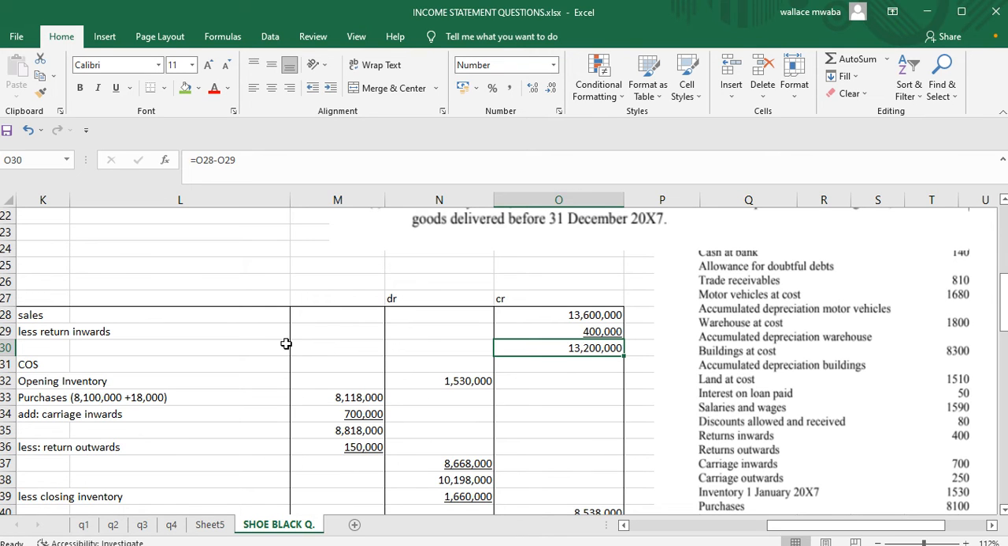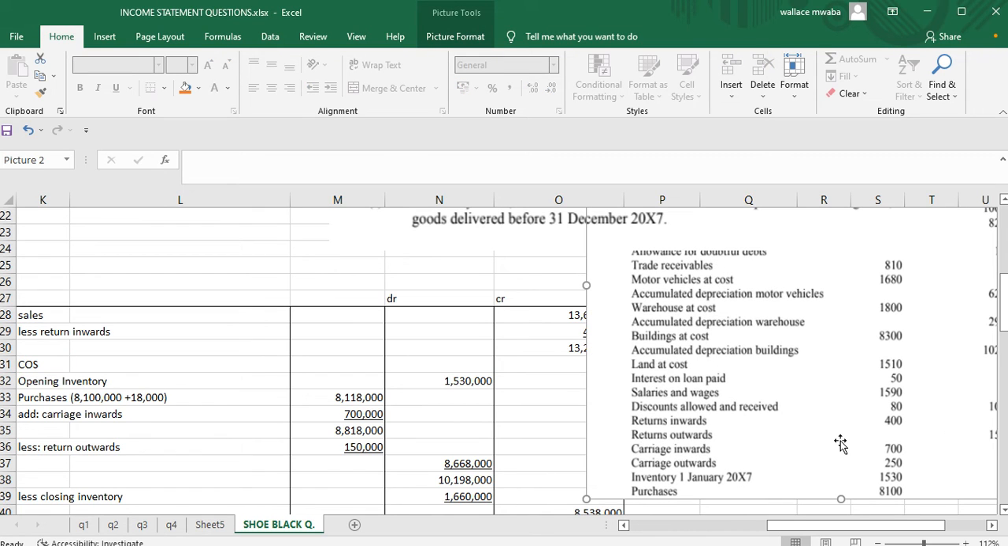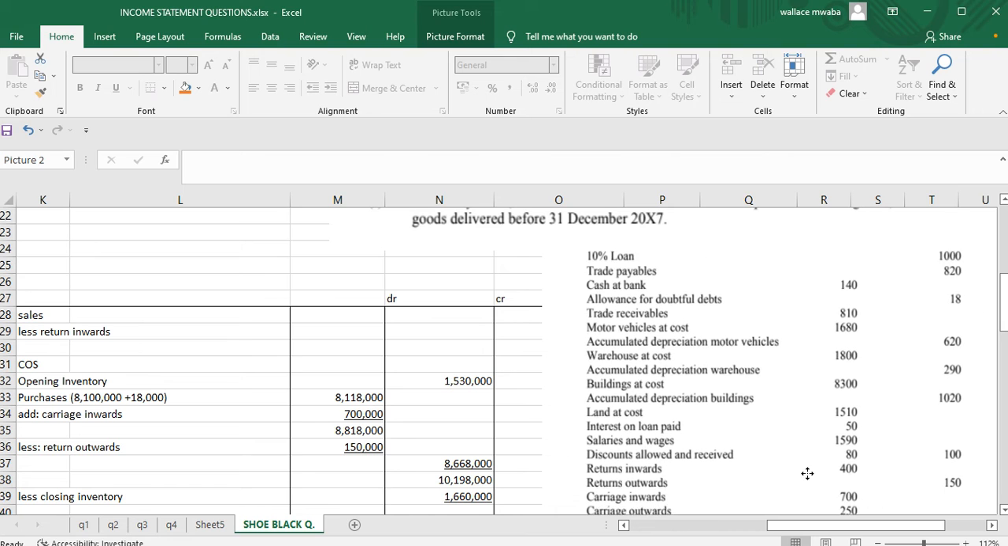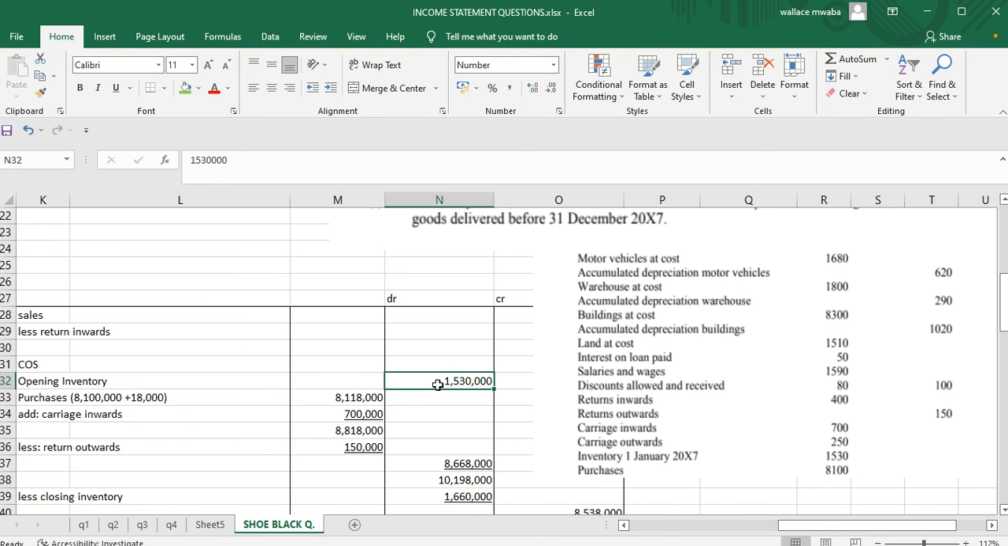Next, we're now going to focus on our cost of sales. Basically, this is just the cost of doing business. So we start with our opening inventory. This is the inventory from last year which has come into this year. The goods that were not sold last year have come into this year, so we call that our opening inventory. On our trial balance, inventory 1st January is 1,530,000. Put it here.